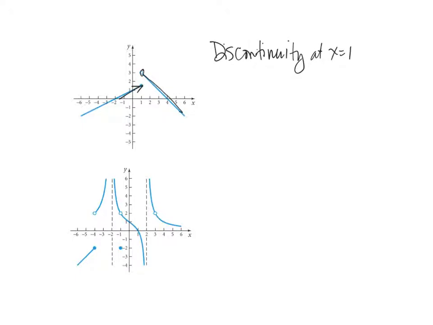But this is very different from the type of discontinuity we saw on the previous screen. The previous screen was just a little hole. Here we have a physical break in the graph, right? So this one, f of 1 is defined, it is 1, right? Because we have a point at 1. However, the limit does not exist, right? Because the limit from the left does not equal the limit from the right. So that's why the limit must exist.